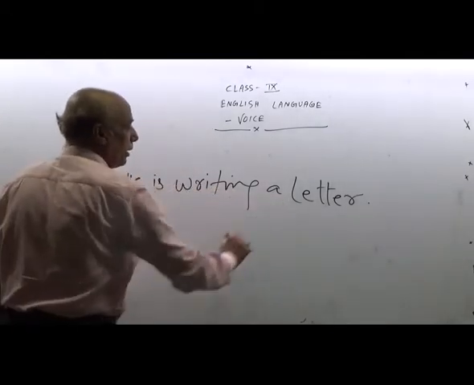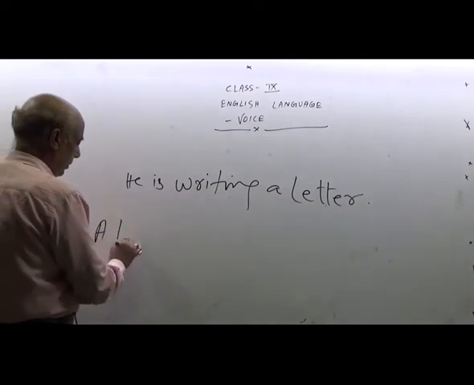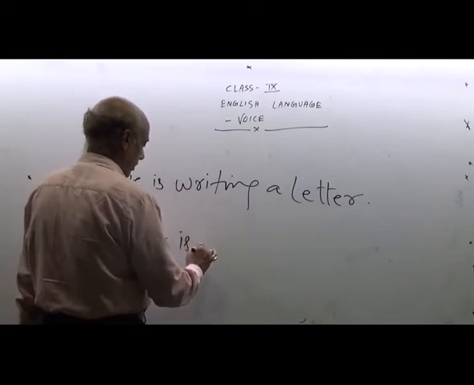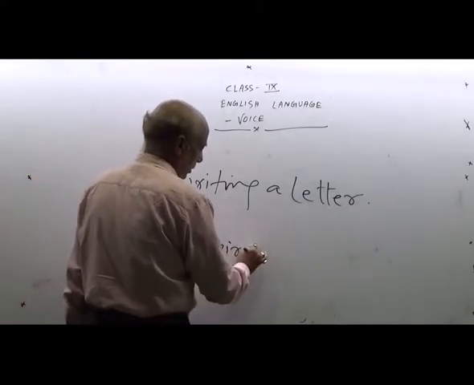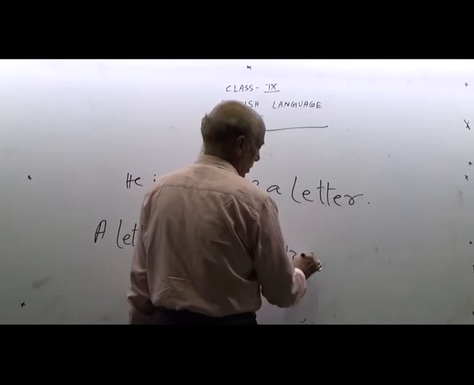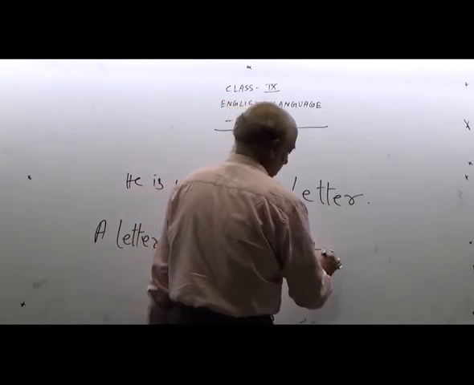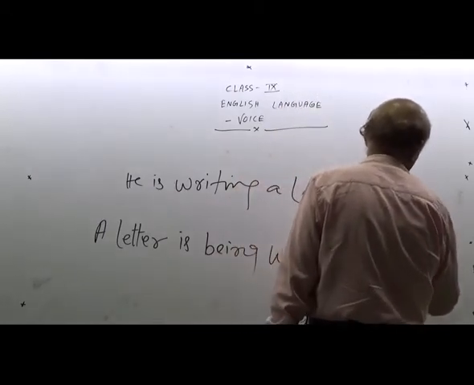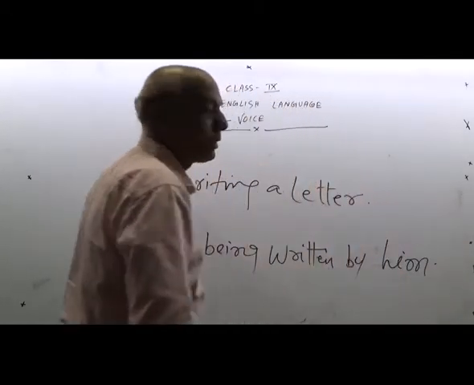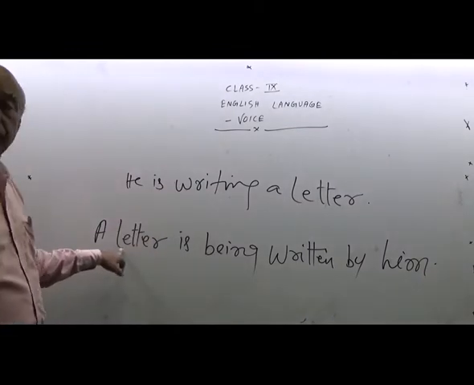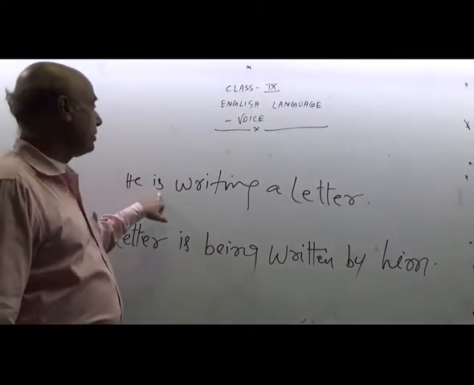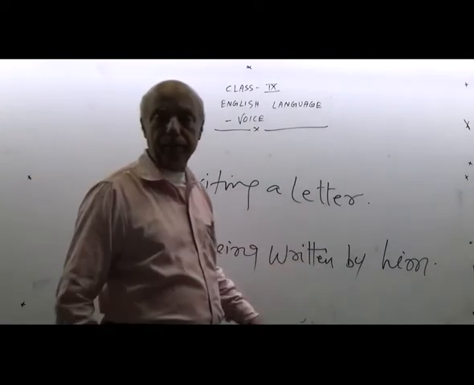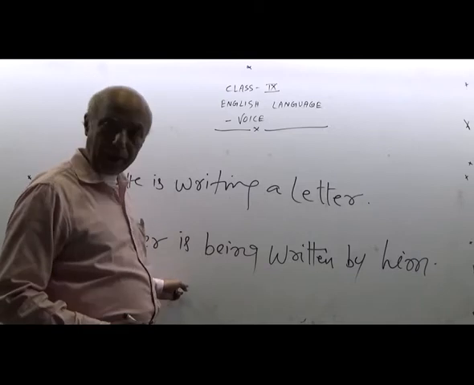As for example, a letter is being written by him. First is in active, second is in passive. He is writing a letter. A letter is being written by him. It has been changed into passive.